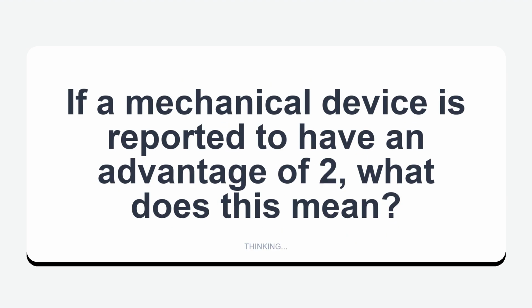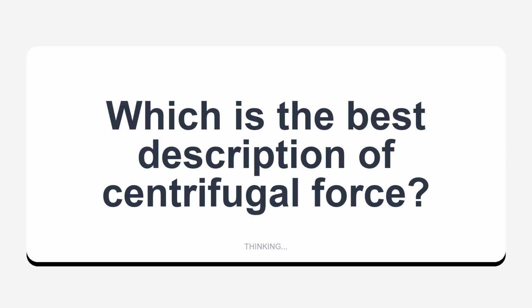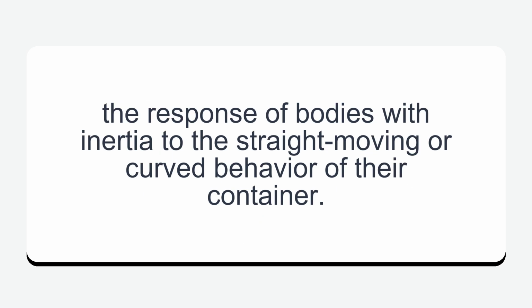If a mechanical device is reported to have an advantage of 2, what does this mean? This means the device allows users to complete twice the amount of work with the same amount of effort used to complete a task without assistance. Which is the best description of centrifugal force? The response of bodies with inertia to the straight moving or curved behavior of their container.